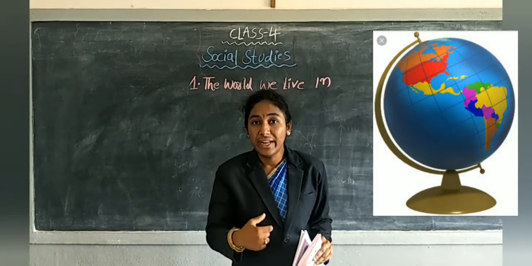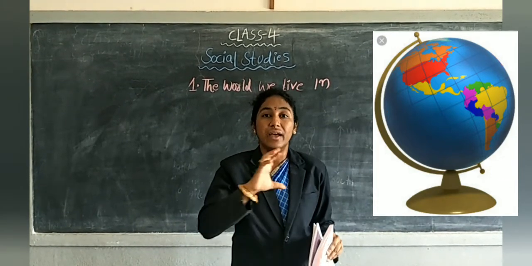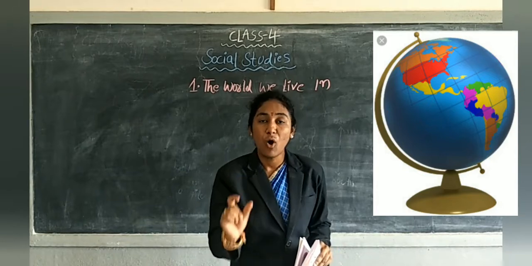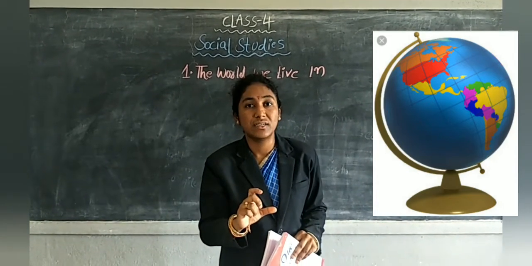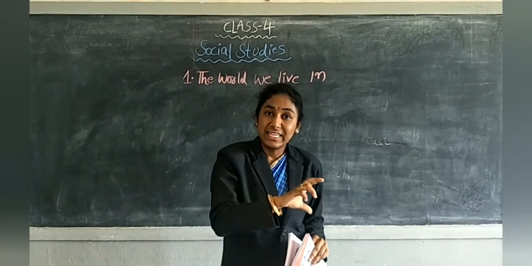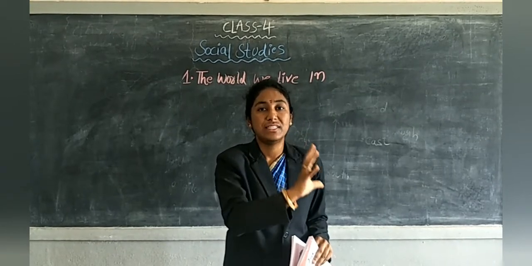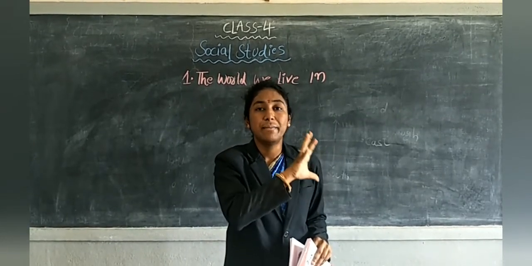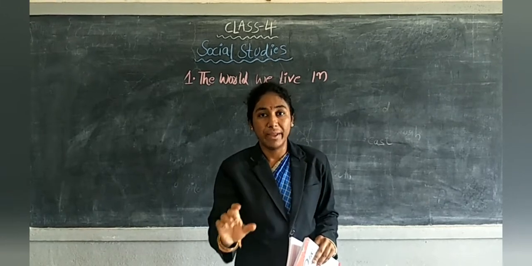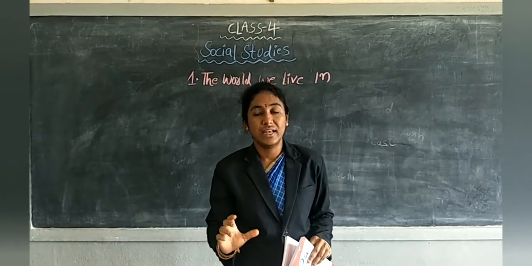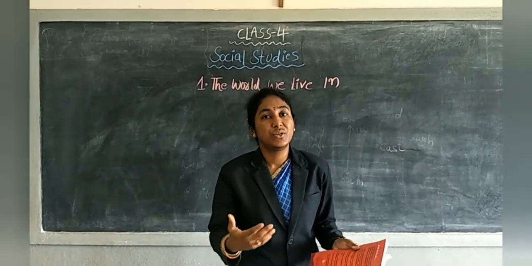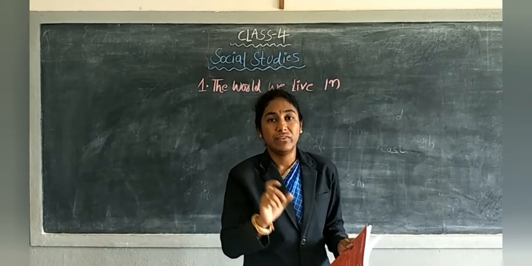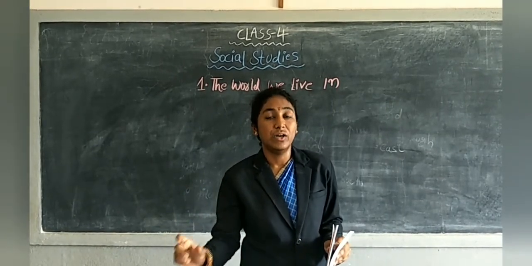So what did we do? We make the earth model in a small size. Earth model means it is like the earth, same as how the earth is, we made it in a small size. Then it is easy to study the total earth with the help of that model.